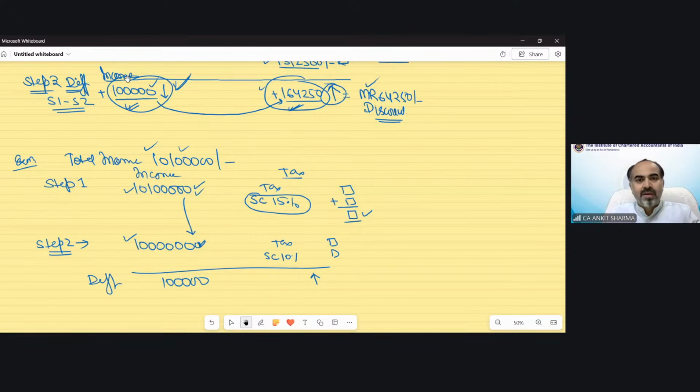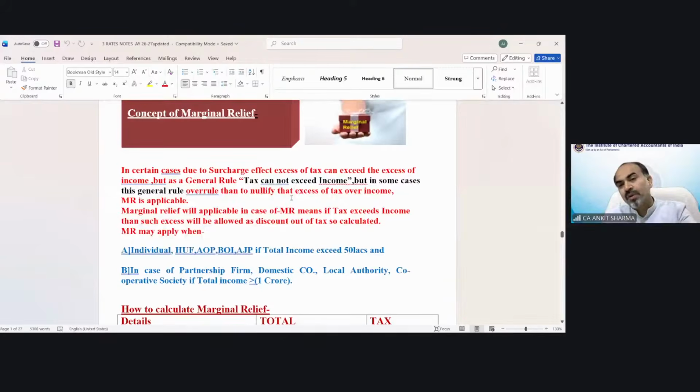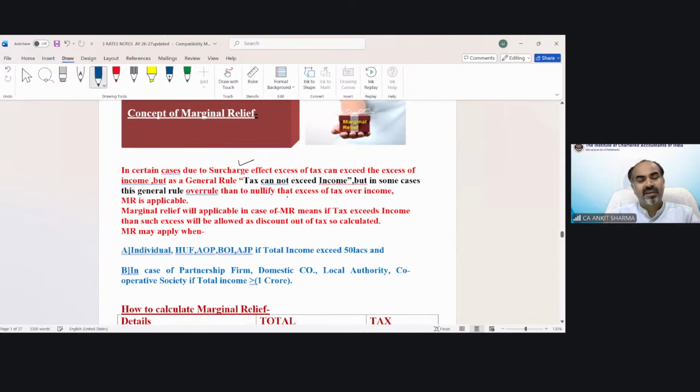Chalo. So now the provisions are here. I have given solved questions in the notes, and also in your study material, we will discuss solved questions also. So now this is the concept of marginal relief. In certain cases, due to surcharge effect, excess of tax can exceed the excess of income.